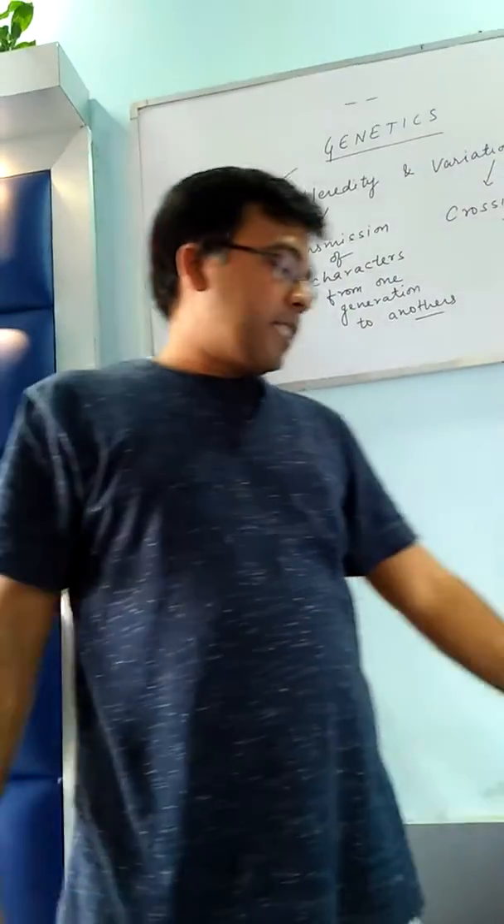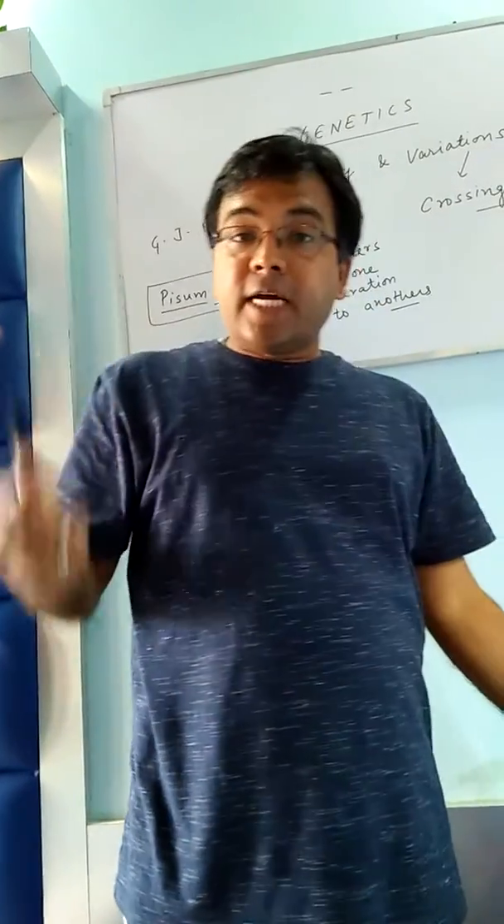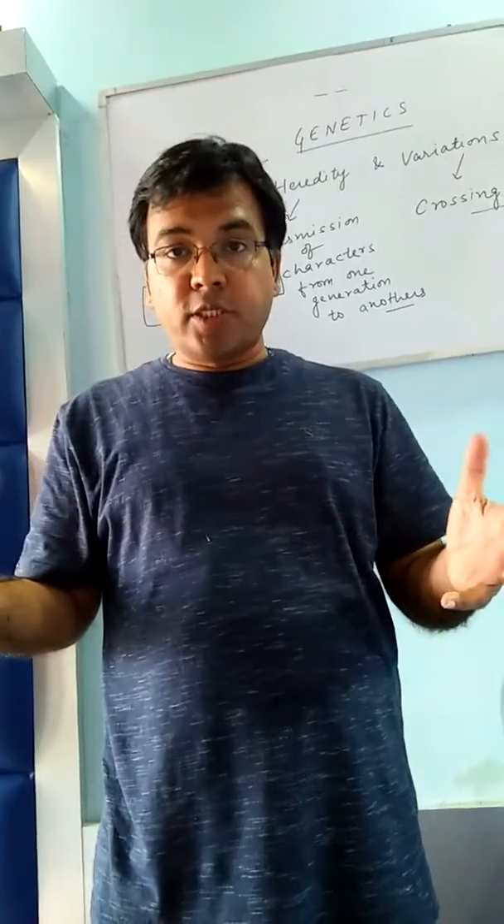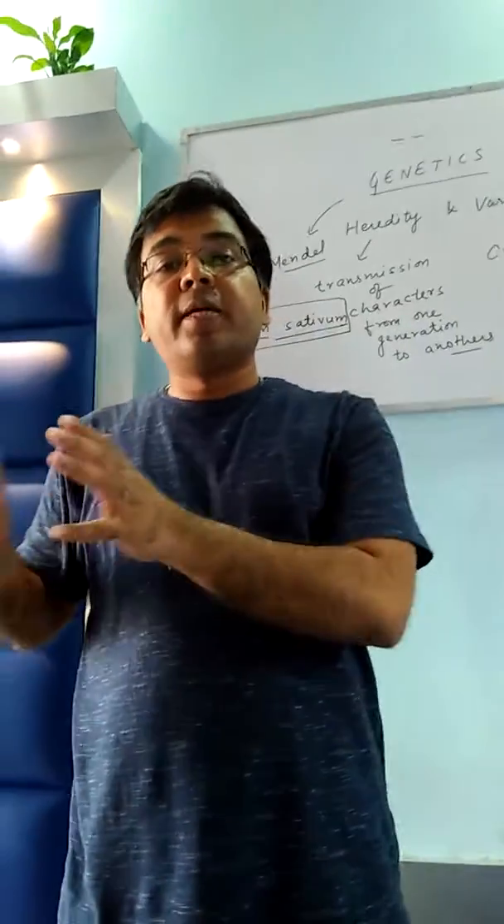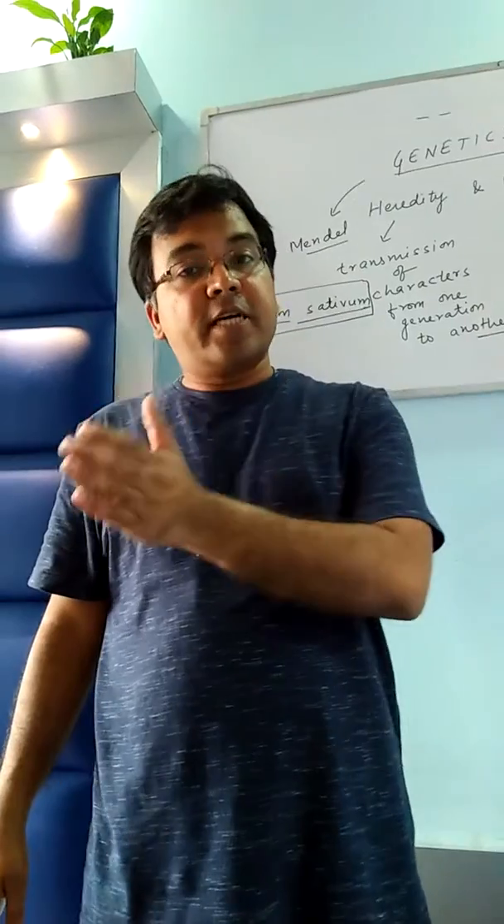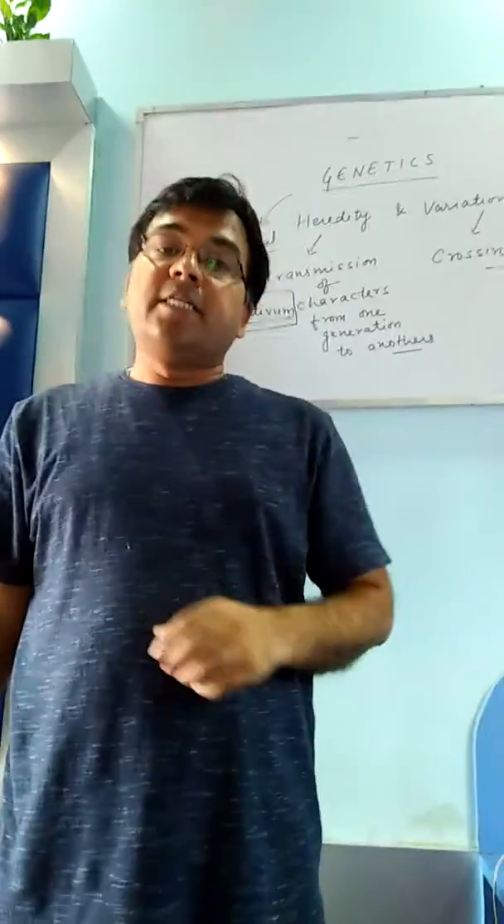So basically, he studied several contrasting characters, like seed color, seed shape, flower color, and flower position. For example, for flower position, axial is considered dominant and terminal is considered recessive. Seed color yellow is considered dominant, green is considered recessive. For seed shape, round is dominant and wrinkled is recessive.